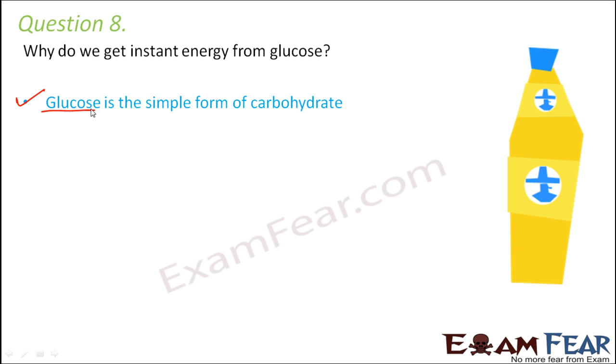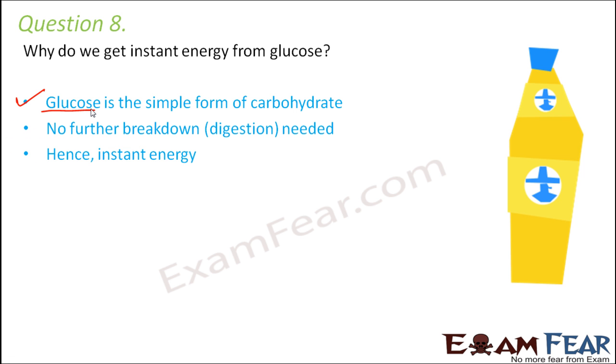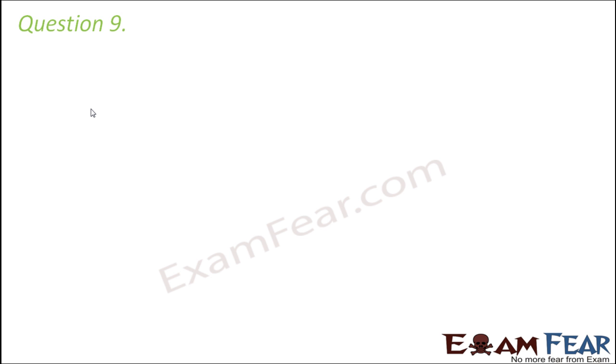So starch needs to be broken down to form glucose. So all this process of digestion will take time. But in case of glucose, it is the simplest form. So digestion is not needed and the time is saved, and instantly the food which is eaten gets absorbed and assimilated to provide energy. So no further breakdown is needed. Therefore, instant energy.